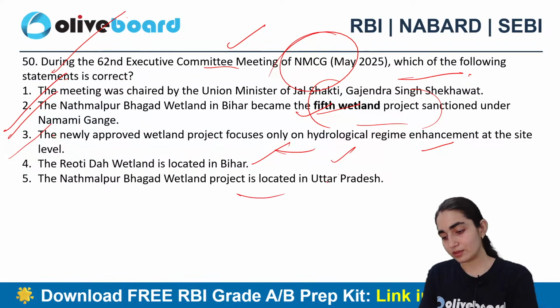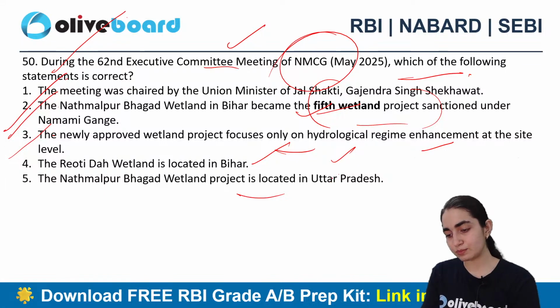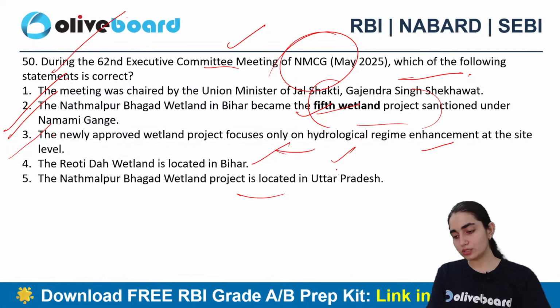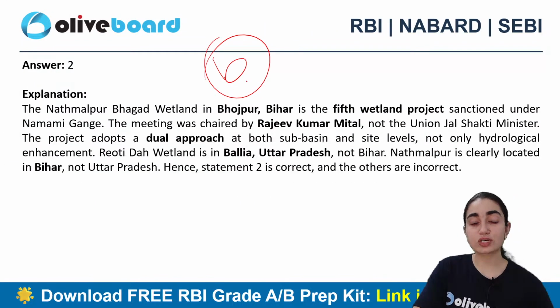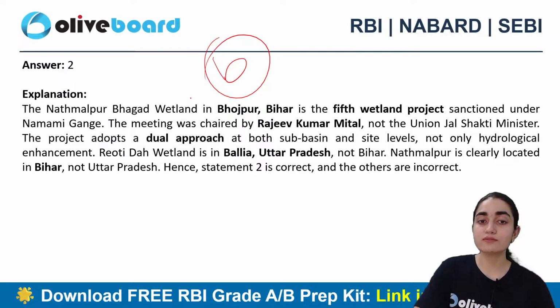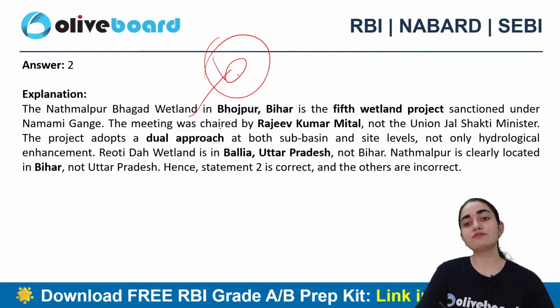Okay. Anyone else who wants to answer this question? Shivam and Nikhil say B. Anyone else who wants to answer this question? Okay. All right. So B is the correct answer, which says that Nath Malpur Bhagad wetland in Bhojpur, Bihar is the fifth wetland project sanctioned under Namami Gange.